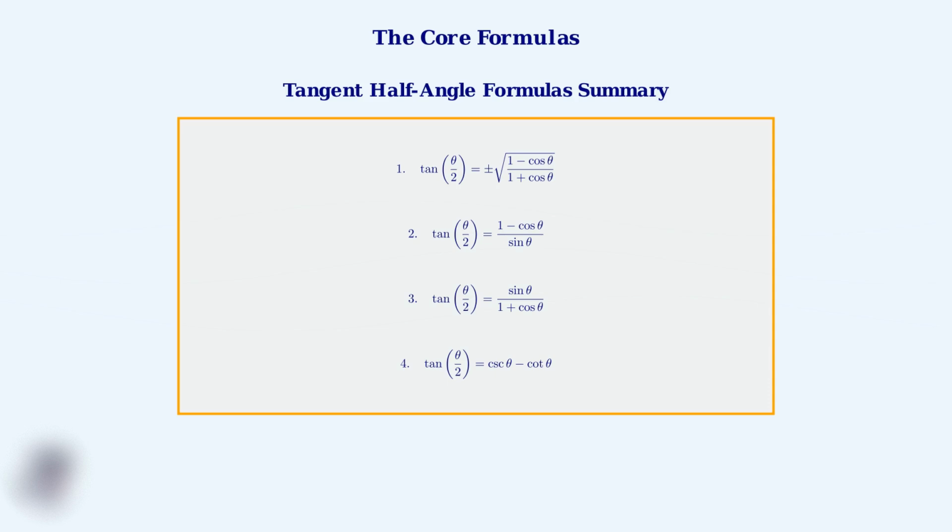You must determine the correct sign based on the quadrant where theta over 2 is located. The other three formulas don't have this ambiguity, making them sometimes more convenient to use in calculations. In the next section, we'll dive deeper into understanding how these formulas work and where they come from. This foundation will help you choose the right formula for any given problem.